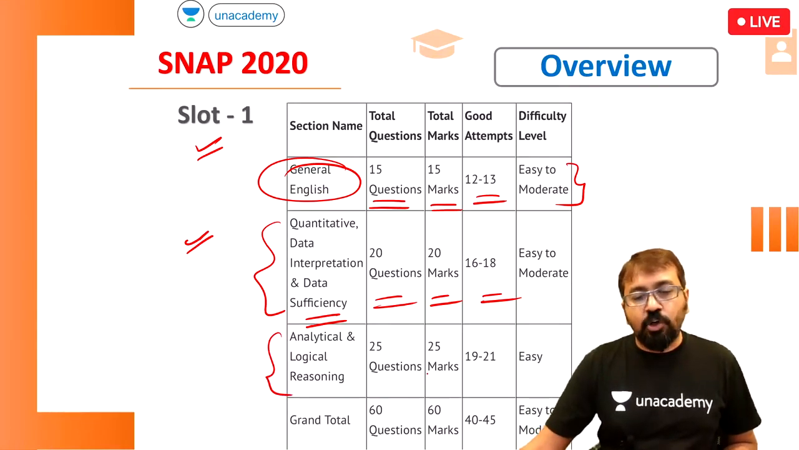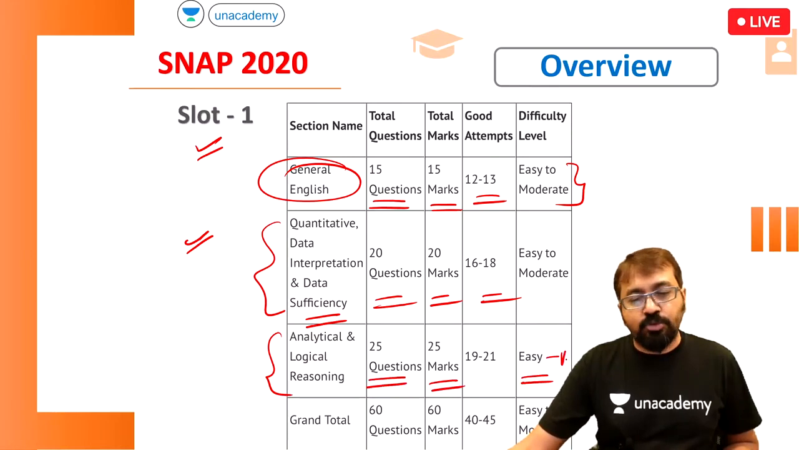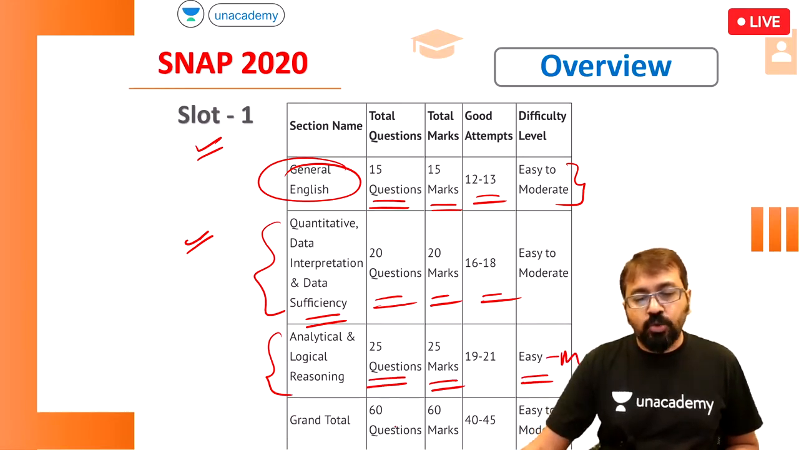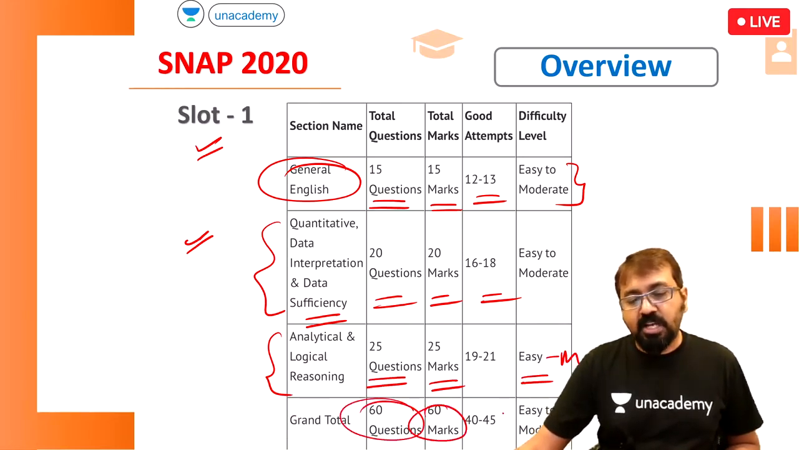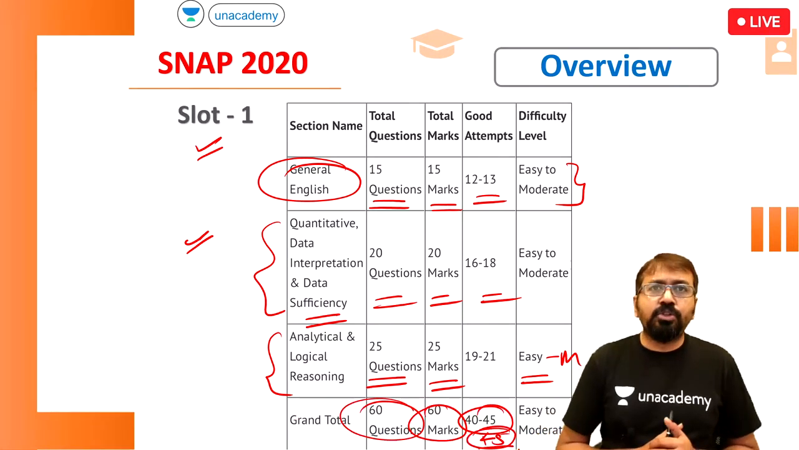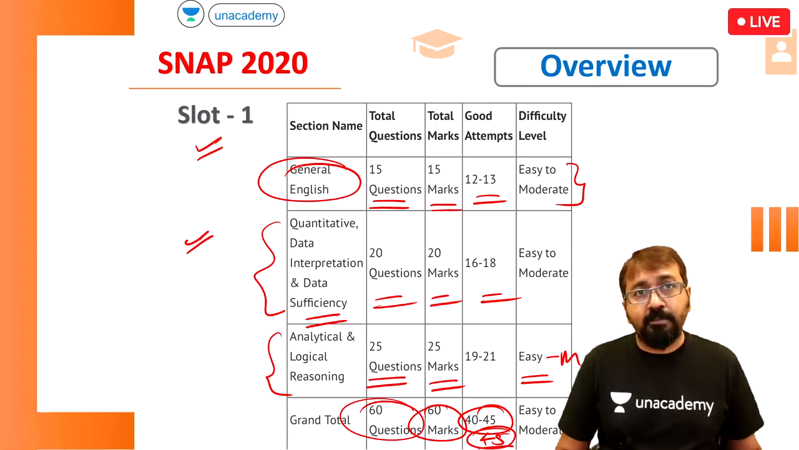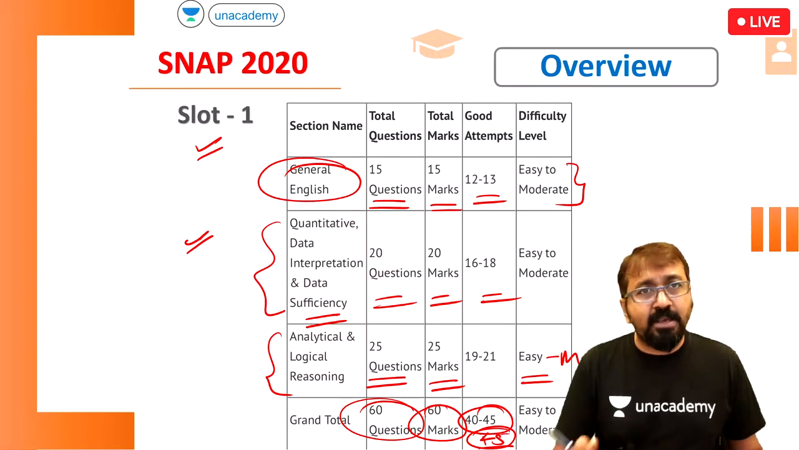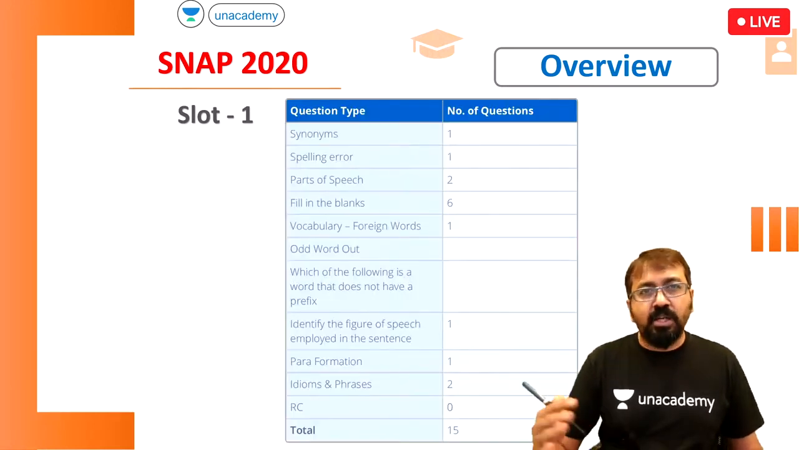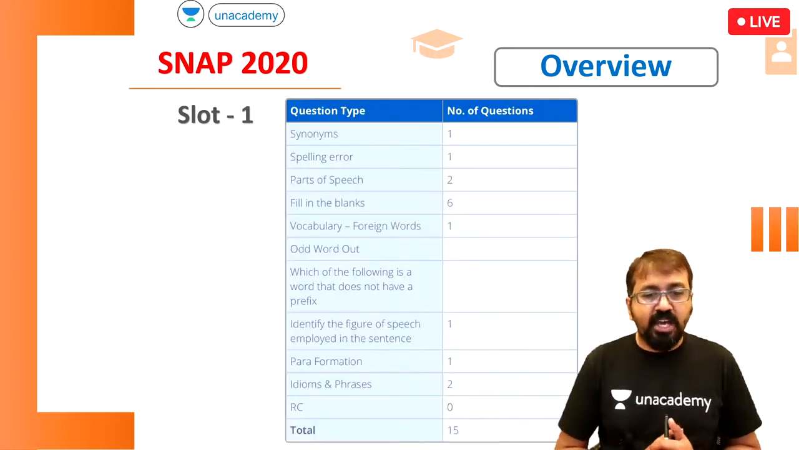And analytical and logical reasoning had 25 questions, 25 marks. It was on the easy to moderate side once again. So the grand total is 60 questions, 60 marks, and 40 to 45 would have been a good score. That's what would have got you the call from SIBM, and that's what happened finally. Around 42 marks got the SIBM call, and around 38-39 marks got the SCMHRD call. So this year also you can expect something on similar lines.